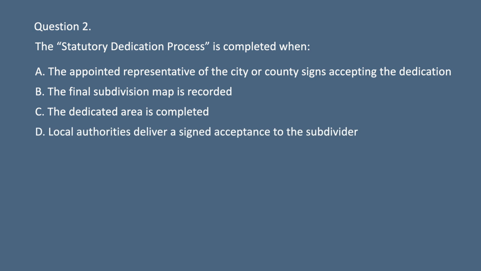D. Local authorities deliver a signed acceptance to the subdivider. Answer: B. Upon the final subdivision map being recorded. If the subdivider has dedicated an area through a dedication certificate and the dedication has been accepted by the properly authorized official, then the recording of the approved map would be the final step in the statutory dedication process.